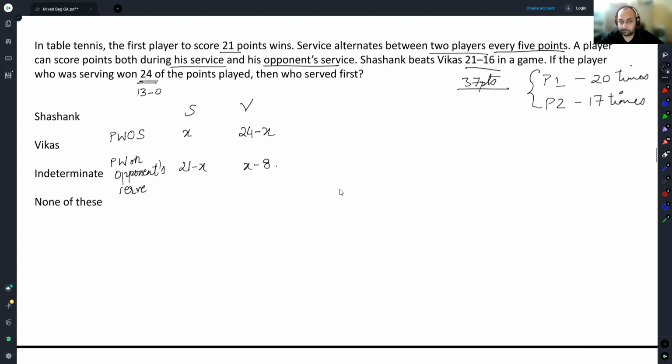Yes. These four categories make sense. Points won on own serve, points won on opponent's serve. These four expressions, these four categories make sense, people.